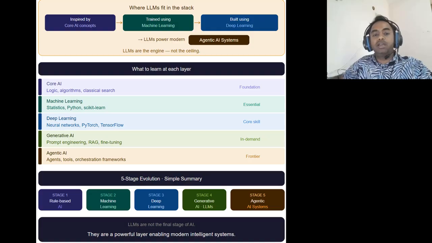So now the question is why understanding this stack matters. If you want to work in AI or Gen AI, understanding the stack helps you know what skills to learn. Example: core AI, logic and algorithms. In machine learning, we have to learn statistics and Python. In deep learning, we have to learn neural networks and frameworks like PyTorch. In generative AI, we have to learn prompt engineering, RAG, fine tuning. And in agentic AI, we have to learn agents, tools, orchestration frameworks.